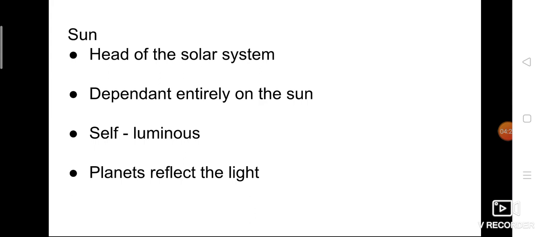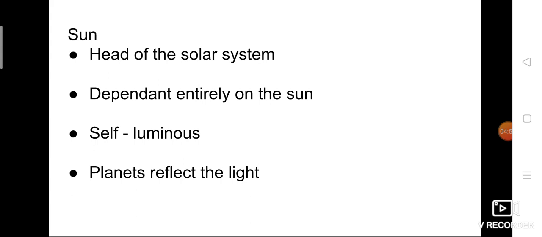Okay. So first we should know the sun, because the sun is the center. It's the main thing which is present in the solar system, and we know that the sun is a star. So it is the head of the solar system. Which ones are dependent entirely on the sun? Planets. All the planets are dependent entirely on the sun. So that's why they are all revolving around the sun.